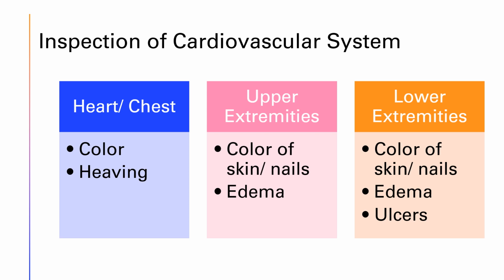When we inspect the upper extremities, we're looking at the color of the skin, especially the fingertips and nail beds. We also want to look for edema and swelling in the upper extremities. We want to do the exact same thing for the feet and toes. It is more common to have edema in the feet and ankles, so we really need to inspect for that. We also inspect the legs for any ulcers on their feet, ankles, and lower legs, as well as any color changes and temperature and texture changes to the lower leg skin.